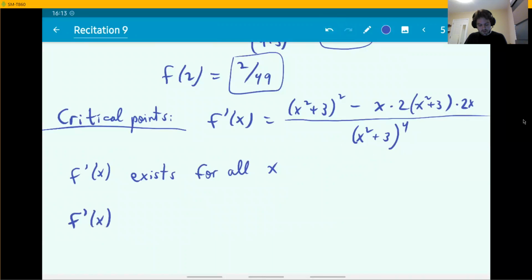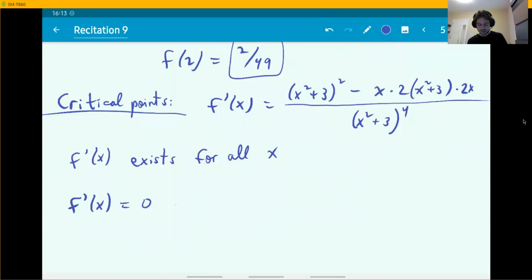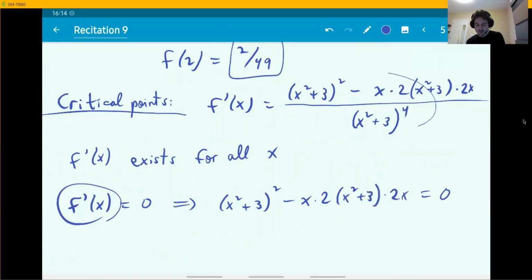But we can try to set it equal to 0 to find the places where it is 0. How does that go? Well, essentially, only the numerator has to be 0. If f prime has this fraction in it, there is a denominator, but when you set it equal to 0, if you cross multiply, the denominator has no effect. Only the numerator has to be 0.